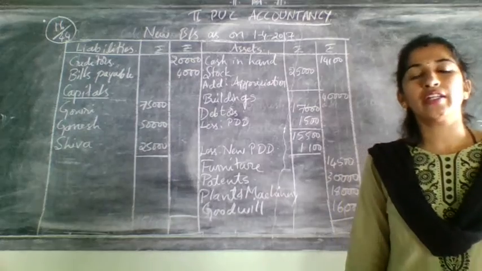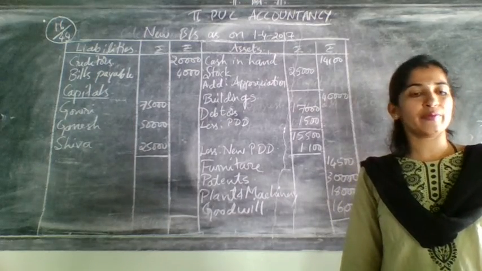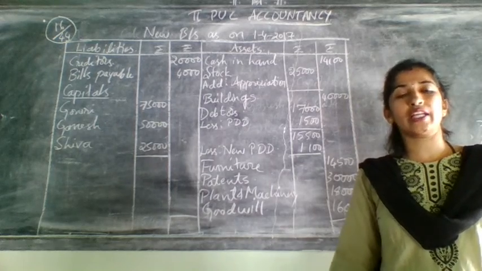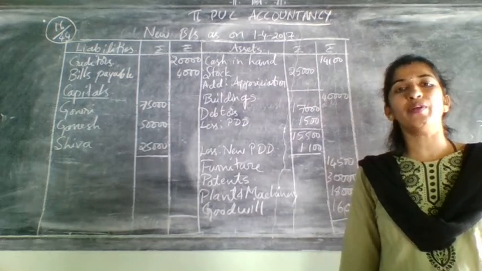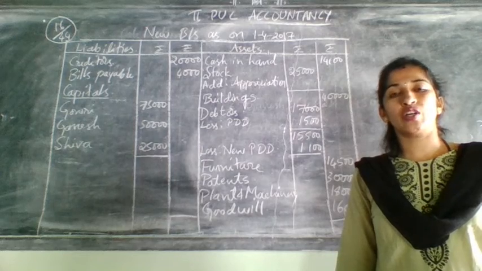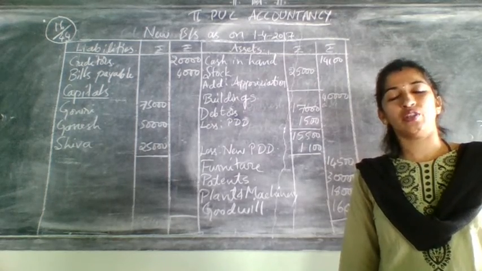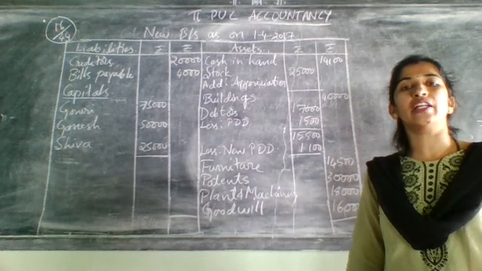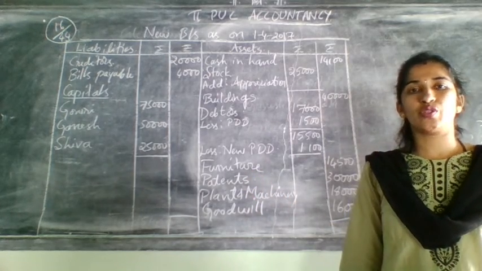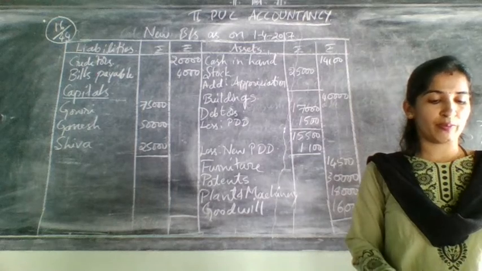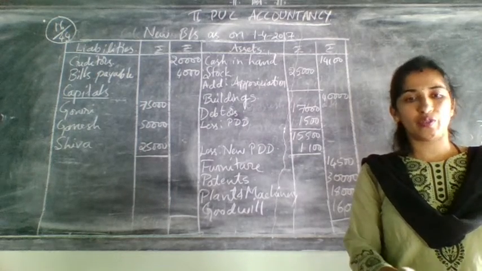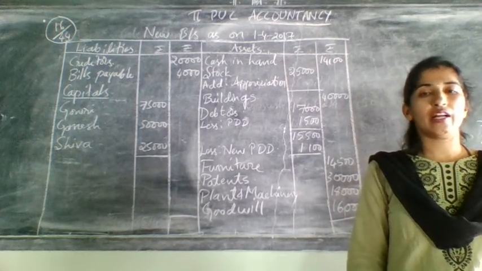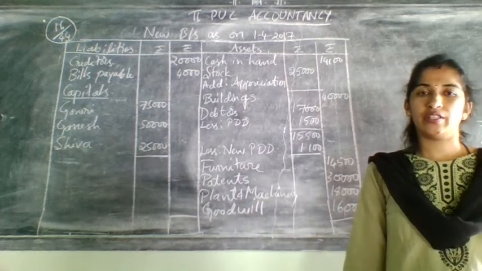Those who want extra problems, I am sending extra problems once again to the group that you can solve in your homework book. Whatever I did here in the video, everything you need to copy to your notes. So this is related to admission of a partner. Any other doubt, you can call me or ask me, and I will clarify your doubt.